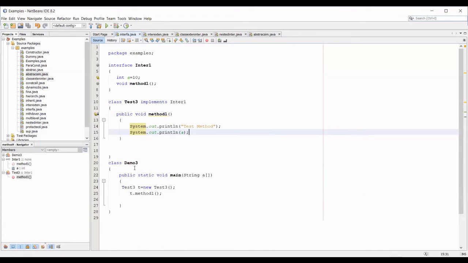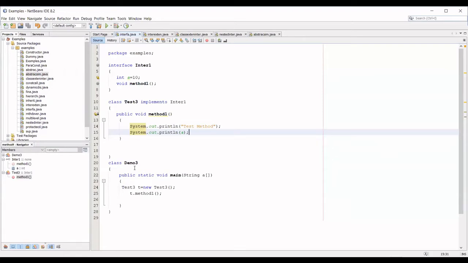Okay, so I'll just repeat it. If you want to have an interface, it should start with the keyword interface followed by the name of the interface. Within the interface, you can have a variable as well as a method, but variables are by default public, static, final. So a final variable cannot be modified by any of the classes which are going to implement that particular interface.